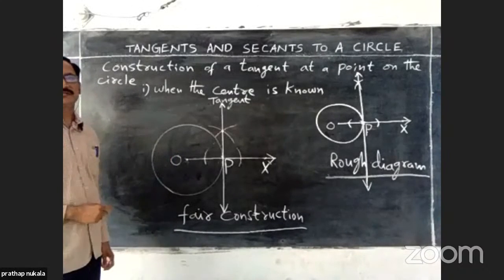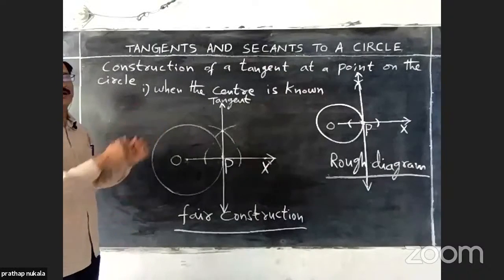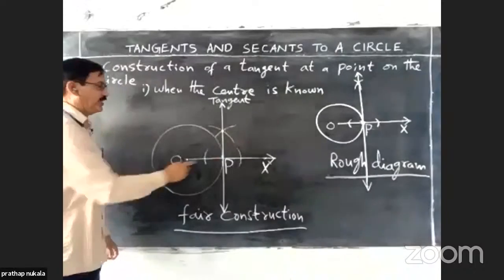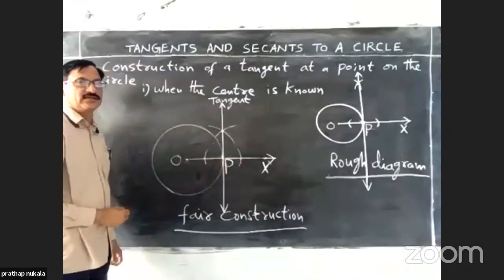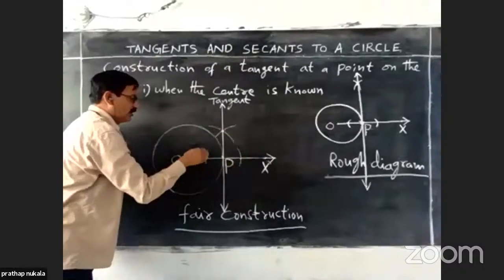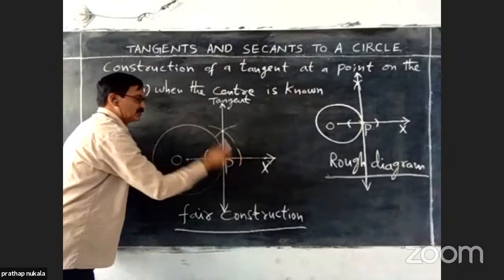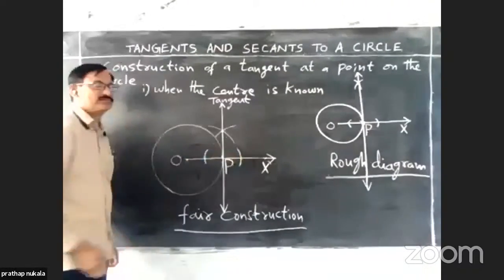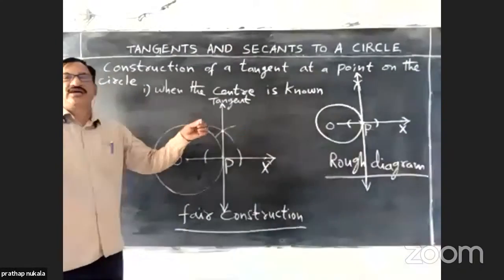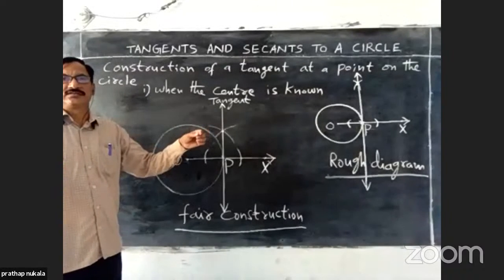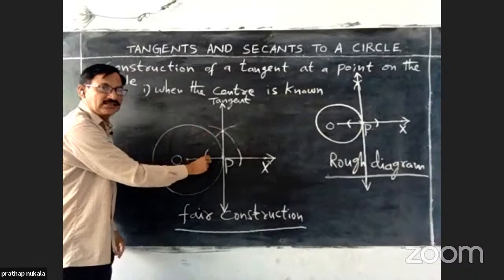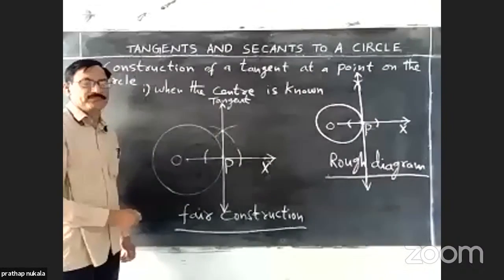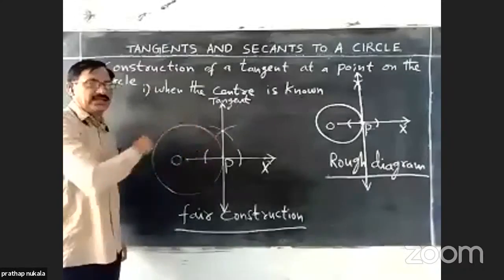With the help of a compass, take a convenient radius and draw two arcs on either side of P on OX. Locate the two intersection points. Change the radius and draw two arcs from these 2 points above the ray, which intersect at a point.